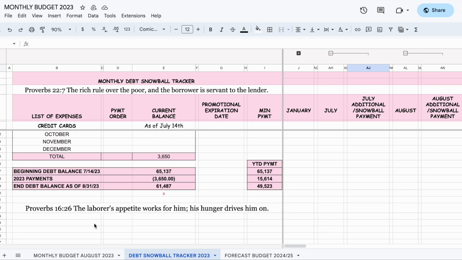So let's end with a verse. Proverbs 16:26. The laborer's appetite works for him. His hunger drives him on. Proverbs 16:26. Those who labor, right, their appetite leads them to work, to seek better, to seek more.